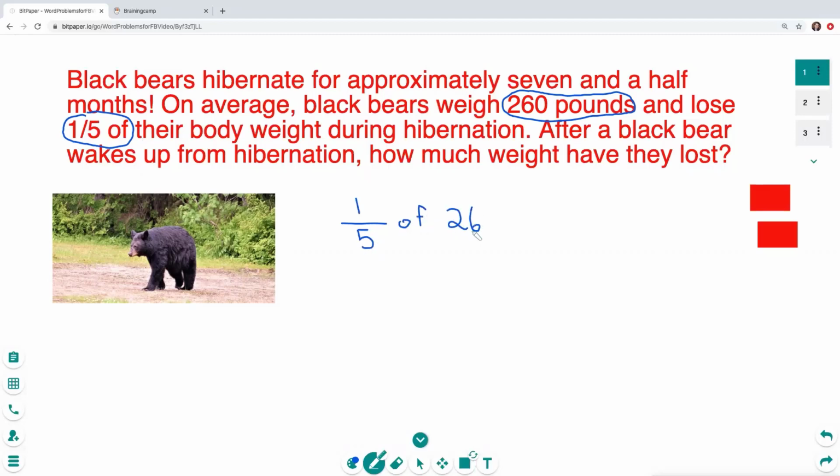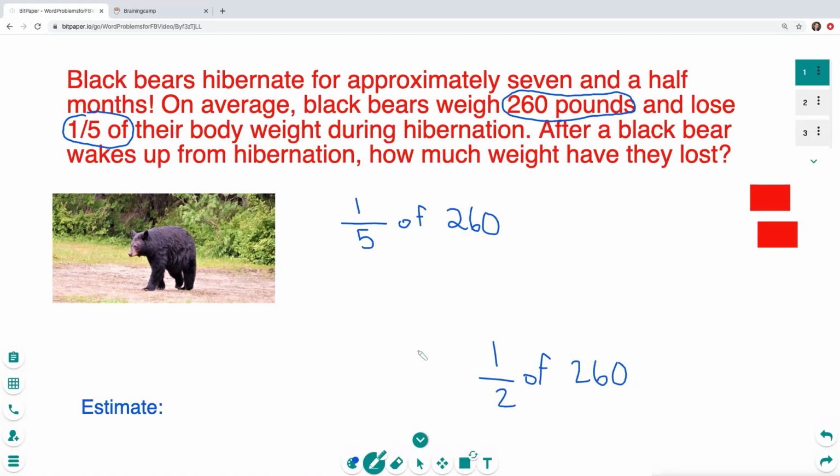260? But before we solve that, we're going to do a little estimate here just to see if our answer is reasonable after we solve for our answer. So instead of finding 1/5 of 260, let's start with finding 1/2 of 260. I like to use 1/2 as much as I can. It's a benchmark fraction and should be used all the time as you're estimating with fractions.